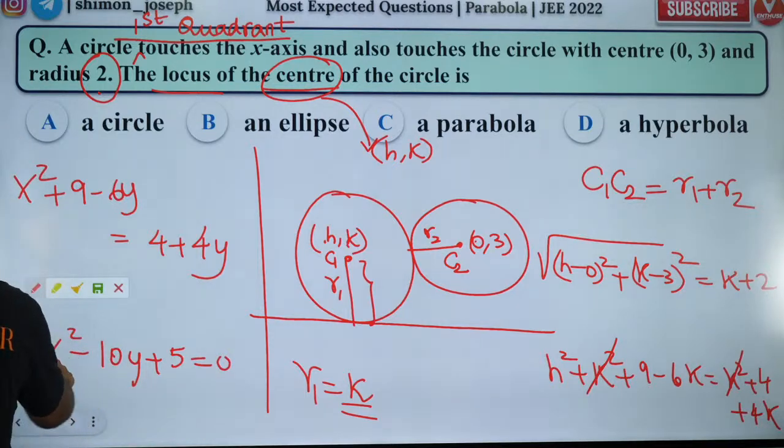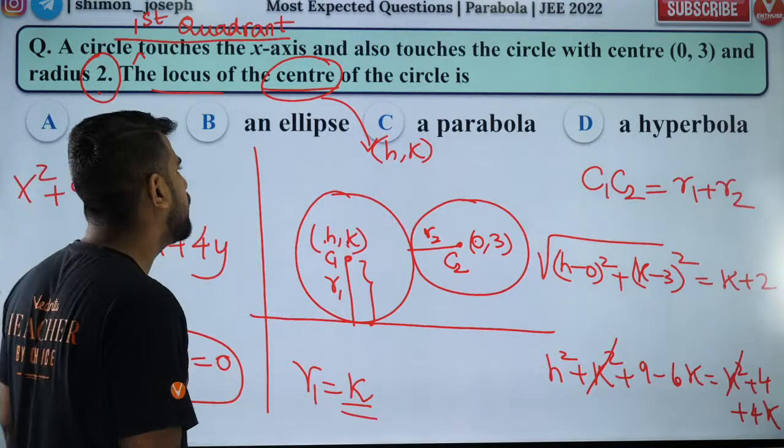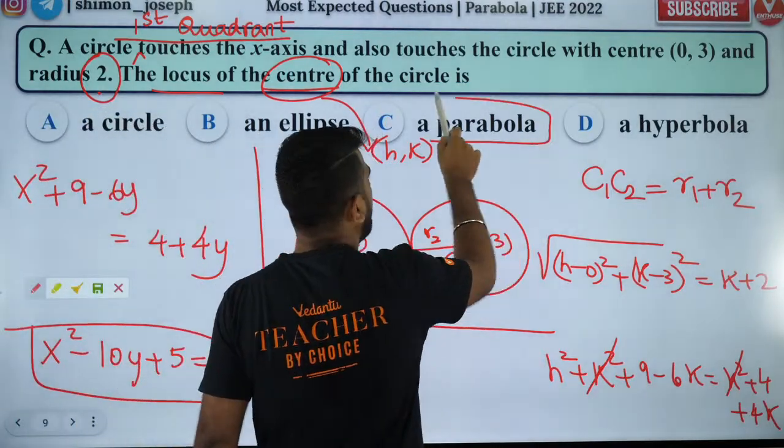So it is a parabola. Can you see that? It's a parabola. It is a parabola of the form x square equal to 4ay. So it will be option C.